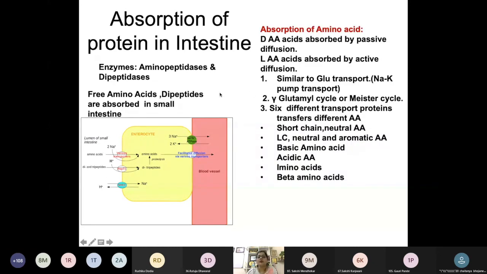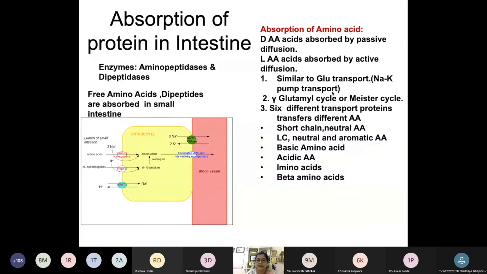So you can see mostly the D-alpha amino acids are absorbed by passive diffusion. They can just enter the cell through passive diffusion, while L-alpha amino acids are taken up with active transport. Okay. So active transport takes part through the glucose transporter with use of the sodium potassium pump.